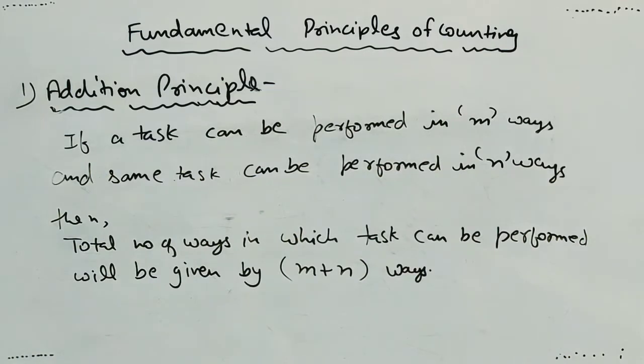We can also extend this principle. For example, if a task can be performed in m ways, the same task can be performed in n ways, the same task can be performed in p ways, then the total number of ways in which that task can be performed either in m ways, n ways or p ways will be given by m plus n plus p ways.